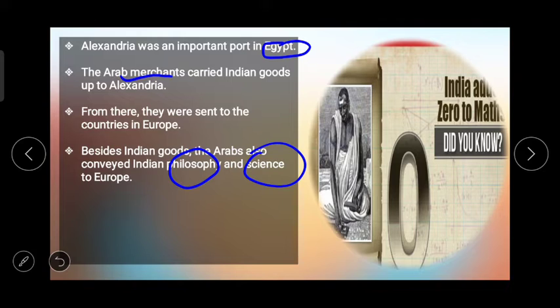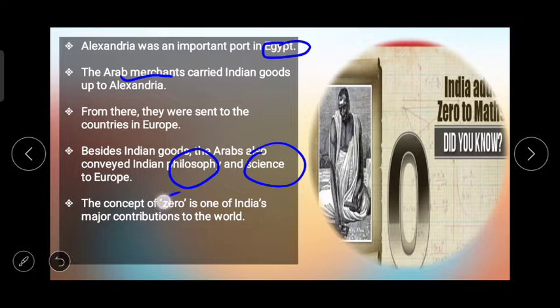So Arabs not only conveyed the trade but philosophy and science to Europe also. The concept of zero is the gift by Indians to the world. The concept of zero is one of India's major contributions to the world, and it was the Arabs who introduced this Indian concept to Europe.